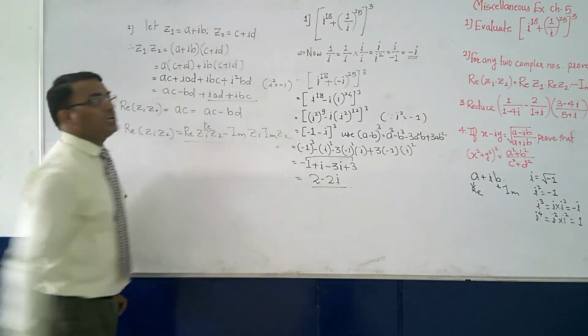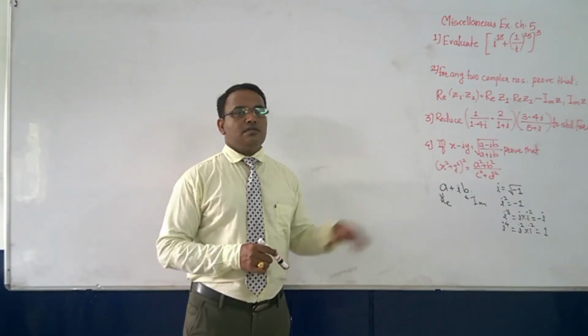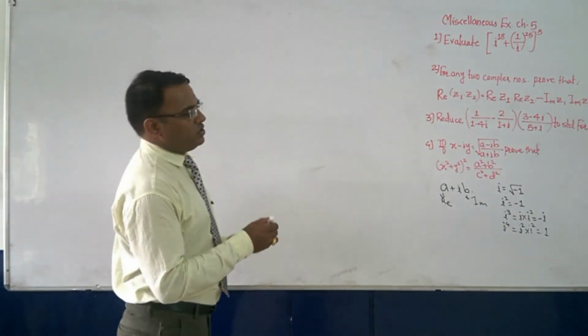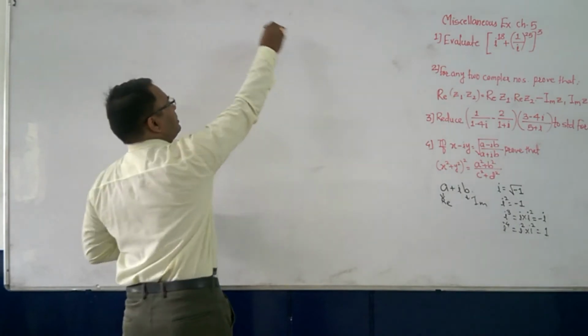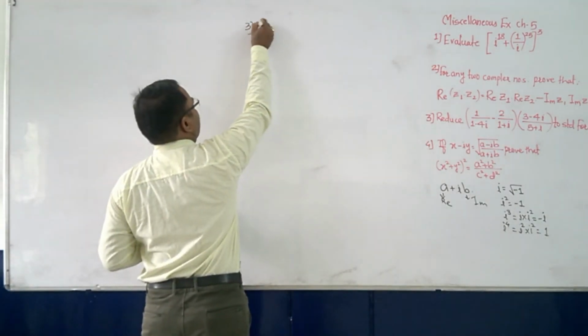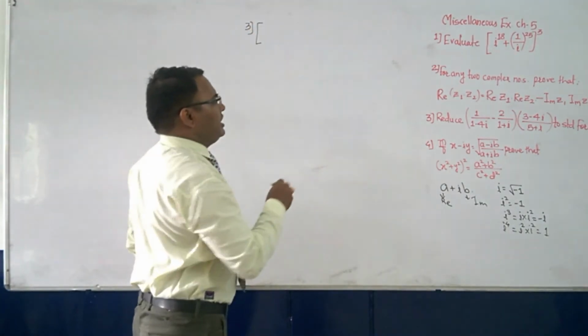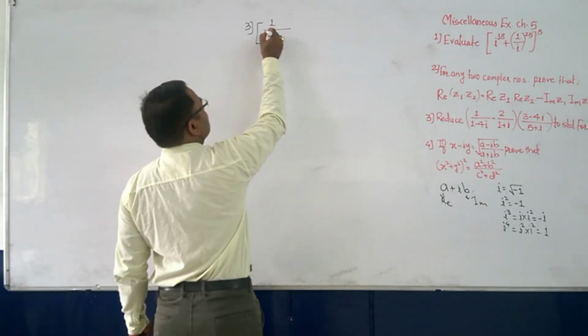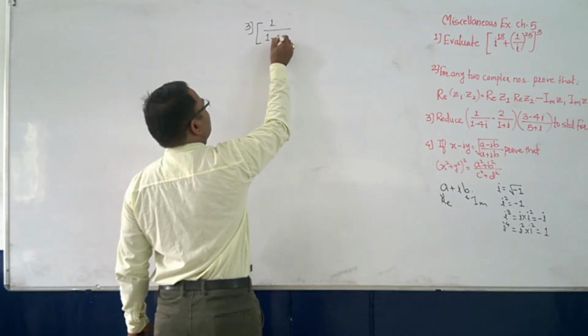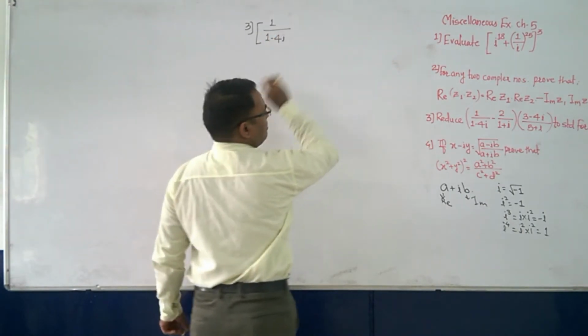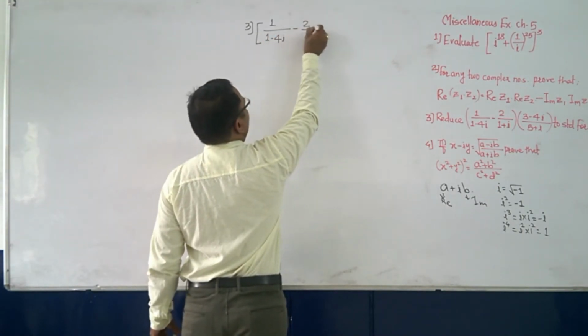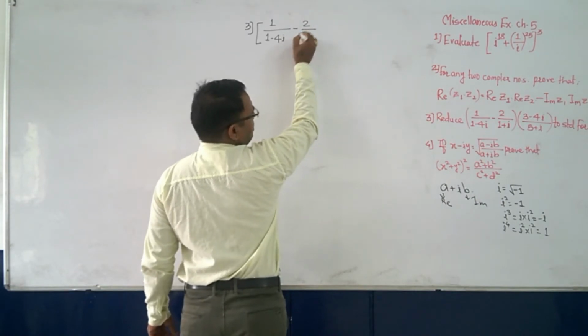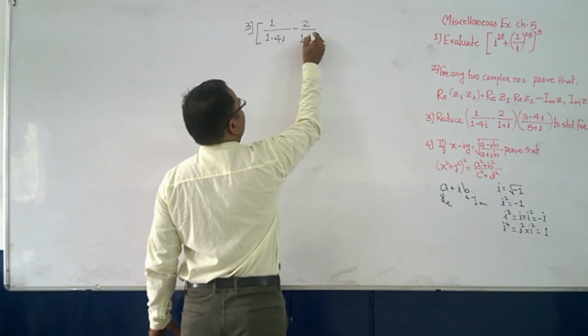So this is the required result. Now, sum number 3, where it is told to reduce the given number. So let me write down the given number. What is that? It is (1 minus 4i) minus 2 upon (1 plus i)